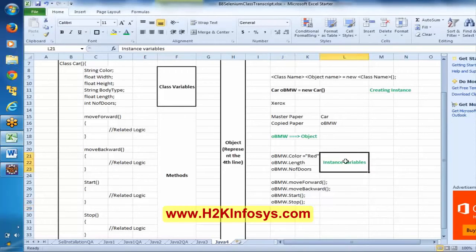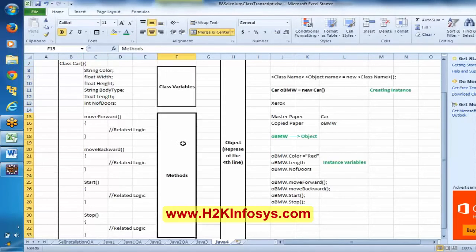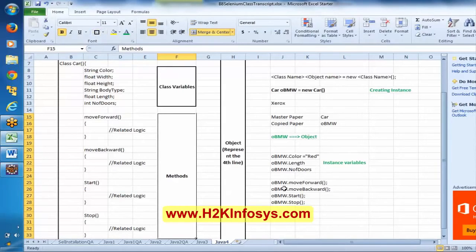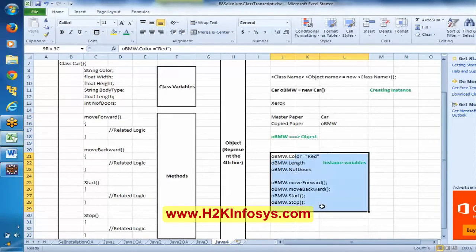So I call these the technical instance variables, and in general terms, I can call this inheriting the class variables and methods of its parent. And parent in the sense here is the master copy, right? So inheriting means I'm making use of these class variables and these methods by using this object.